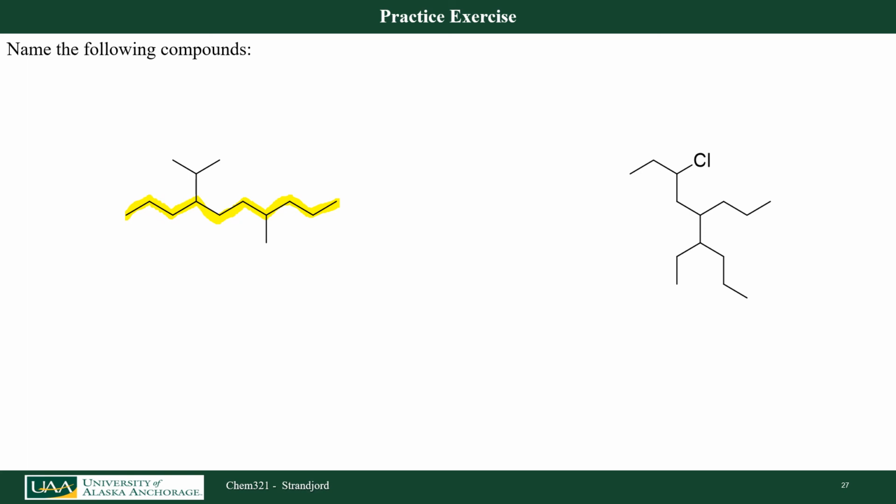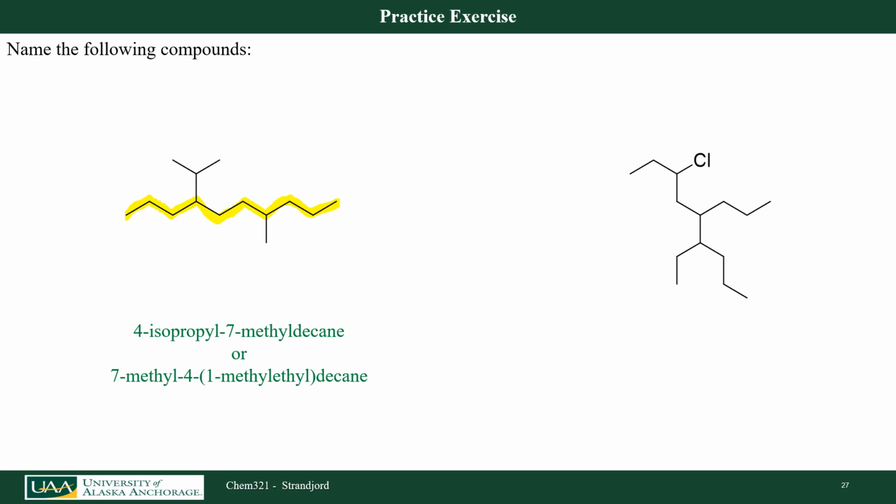In this case, I'm going to start on the left-hand side because I get a lower number here for my more complex substituent. So that's going to be 1, 2, 3, 4. I'm going to have an isopropyl. 6, 7. I'm going to have a methyl group here. Okay, so 4-isopropyl, 7-methyl decane.